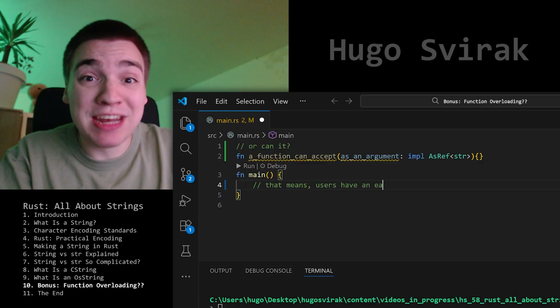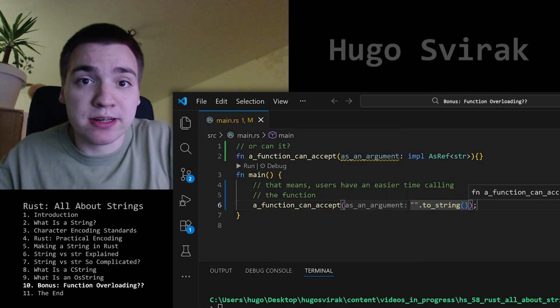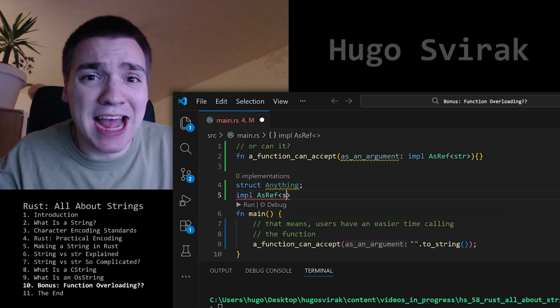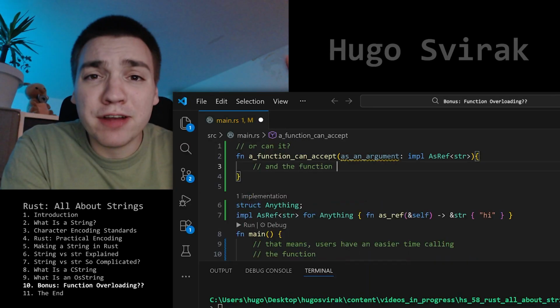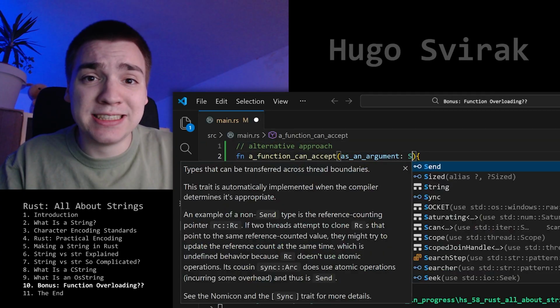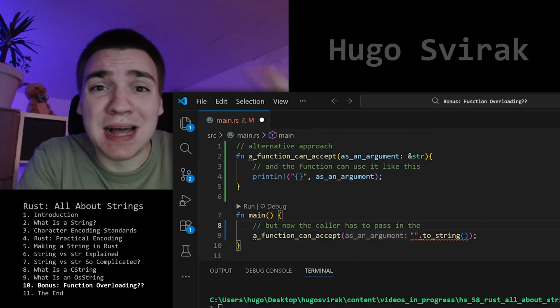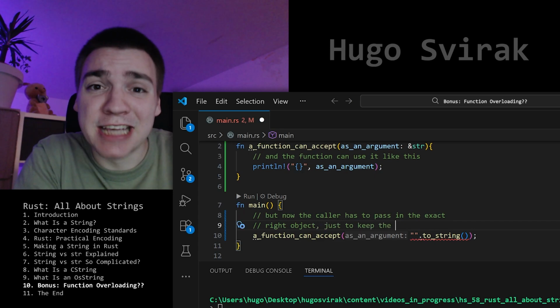That means users have an easier time calling the function. They can pass in a string literal or the string object, or well, anything that implements the AsRef<str> trait. And the function can use it like this by calling the as_ref method. An alternative approach is to accept the string object or a reference to the str, but now the caller has to pass in the exact right object just to keep the compiler happy.